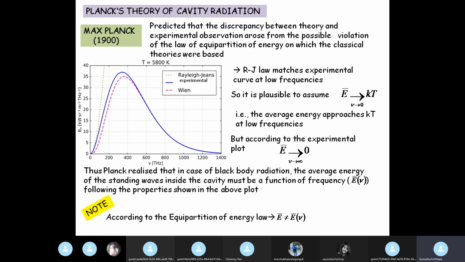However, remember that if you follow the law of equipartition of energy, then there is no dependence of energy on frequency whatsoever. The law of equipartition of energy just says that the dependence is on temperature. At a particular temperature, the average energy per degree of freedom is given by half kT, and therefore here, since there are two states of polarization for electromagnetic waves, we have just kT. So the only dependence is on temperature. There is no dependence on frequency or wavelength.